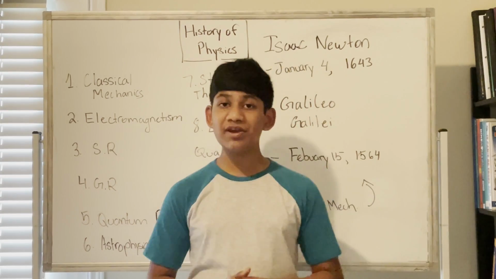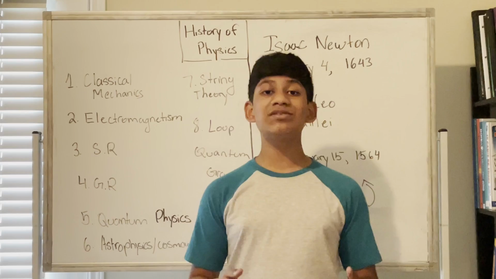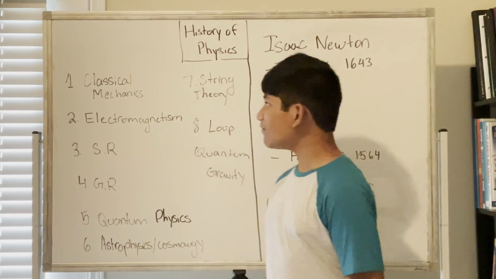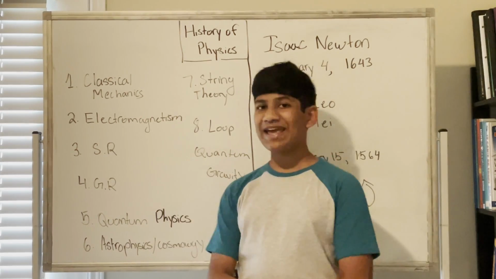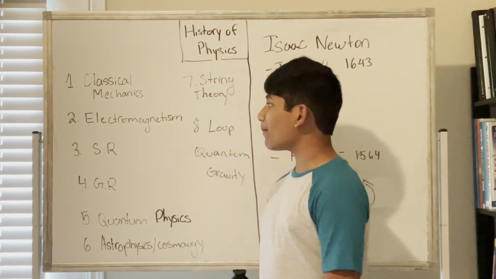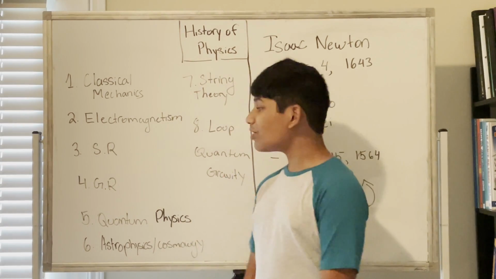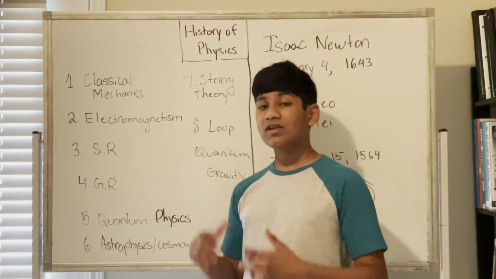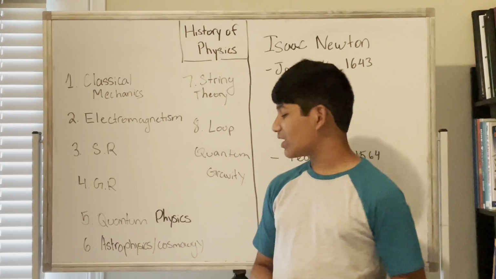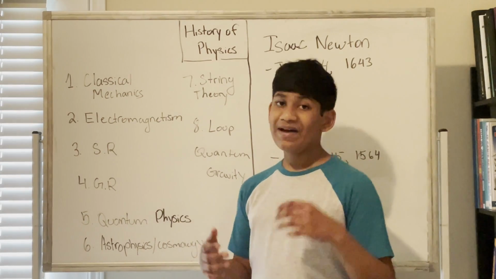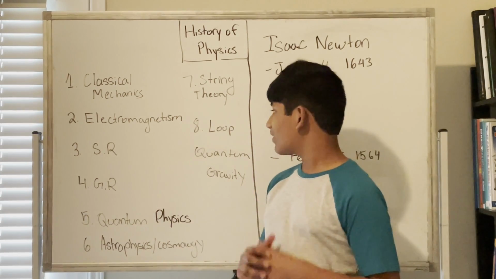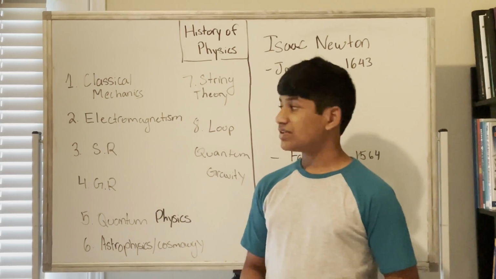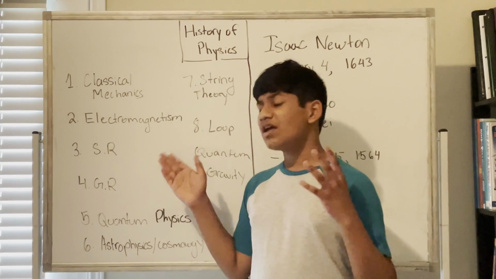In this course on the history of physics, I'm going to be talking about the 8 main branches of physics. The first branch, which we're going to be talking about today, is classical mechanics. The second branch is electromagnetism. The third is special relativity. The fourth is general relativity. The fifth is quantum physics. The sixth is astrophysics and cosmology. The seventh is essentially just string theory. The eighth is loop quantum gravity. So we're going to be covering these in a different video.